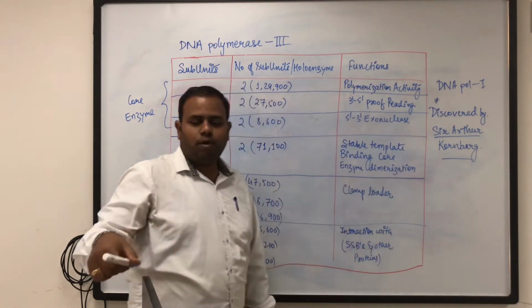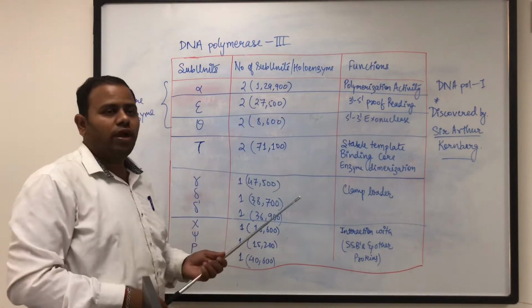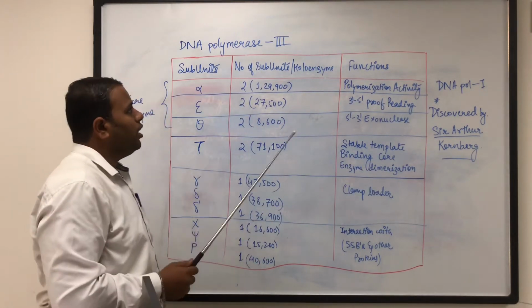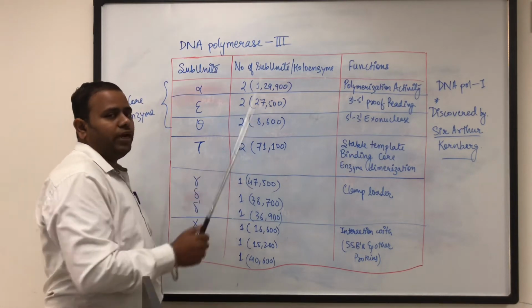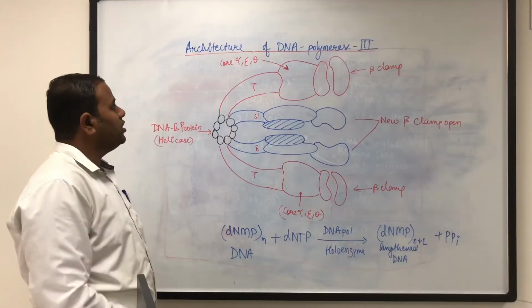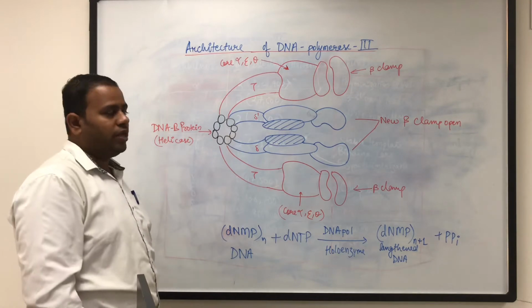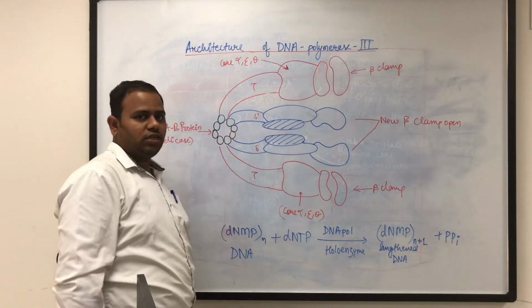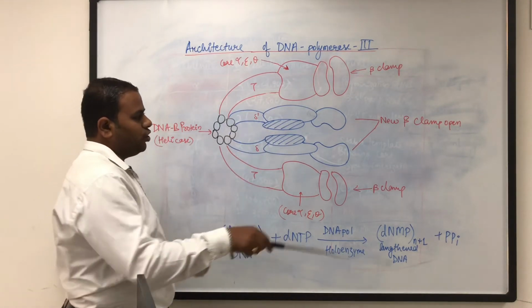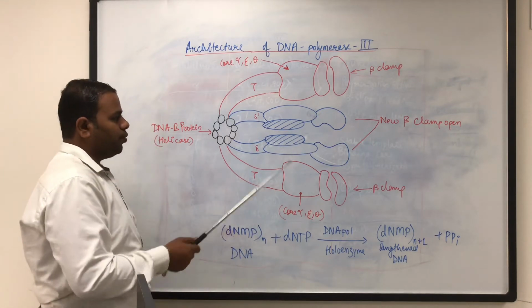Therefore this DNA polymerase 1 is also sometimes called Kornberg's enzyme. Now we are going to see in detail the architecture of the DNA polymerase 3. DNA polymerase 3 is the main processive enzyme, you know. This is the architecture of DNA polymerase 3. You can see the number of proteins present here.